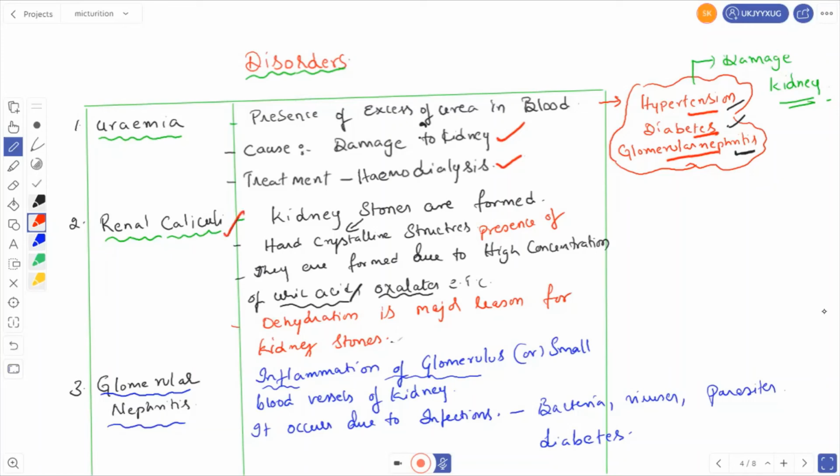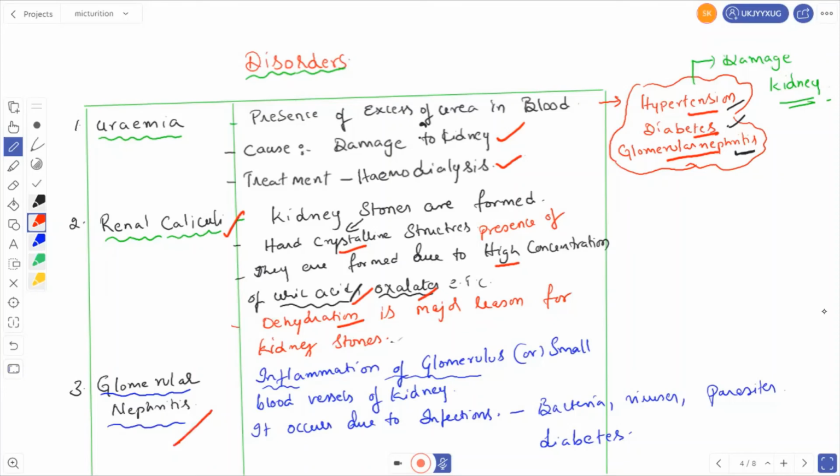Next one, renal calculi. Renal calculi means kidney stones. What are these kidney stones? The kidney stones are hard crystalline structures. Why are they formed? They are formed due to high concentration of uric acid and oxalates. What is the main reason for the formation of kidney stones? Dehydration. Dehydration is the major reason for the formation of kidney stones.